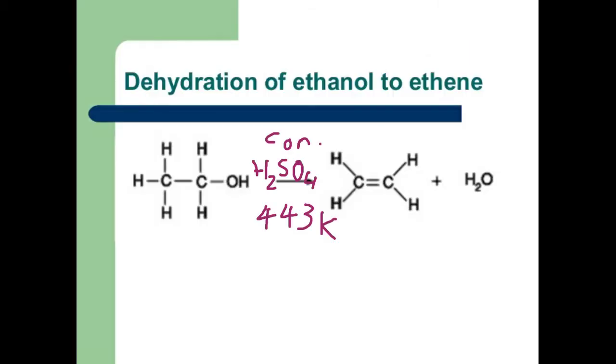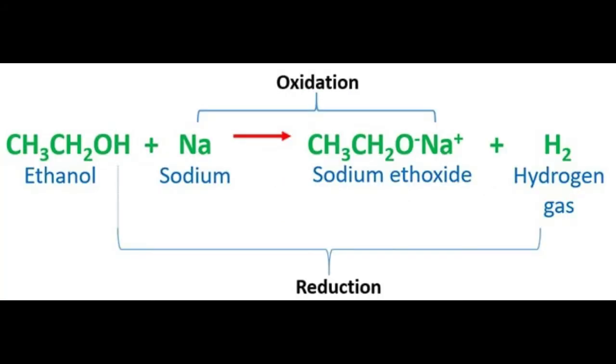The first chemical property is dehydration or loss of water. When ethanol is heated with concentrated sulfuric acid at 443 Kelvin, it loses a water molecule, that is dehydrated, to form ethene. CH3CH2OH is ethanol. In the presence of concentrated sulfuric acid at 443 Kelvin will give you CH2 double bond CH2, ethene, plus water.